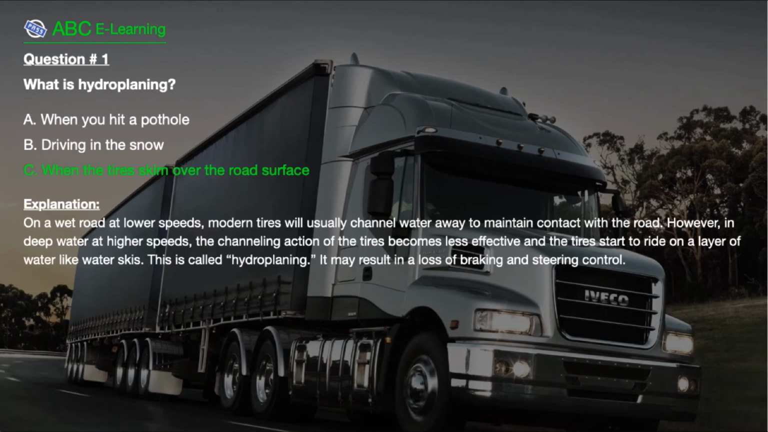The correct answer is here, C. When the tires skim over the road surface. Explanation. On a wet road at lower speeds, modern tires will usually channel water away to maintain contact with the road. However, in deep water at higher speeds, the channeling action of the tires becomes less effective and the tires start to ride on a layer of water like water skis. This is called hydroplaning. It may result in a loss of braking and steering control.